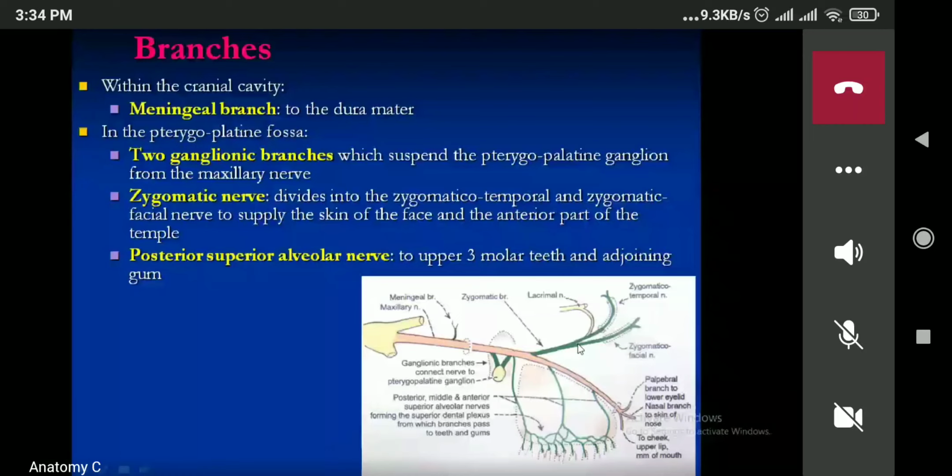Now next, the branches which will be present in the infraorbital canal. So we have got the infraorbital canal. We have the anterior and middle superior alveolar nerves. Now in the face we have the palpebral, nasal, and this one is known as the labial. These are the three branches.